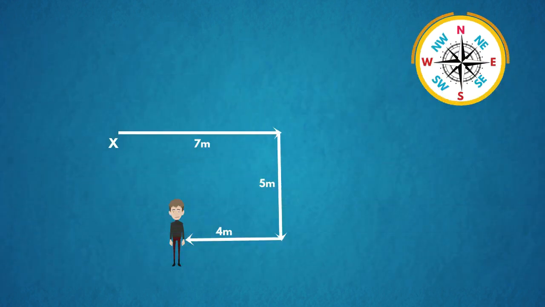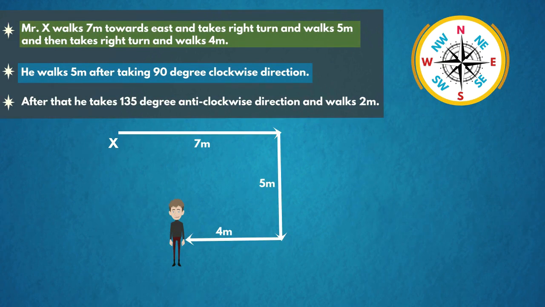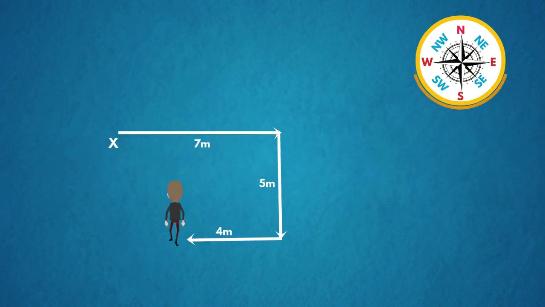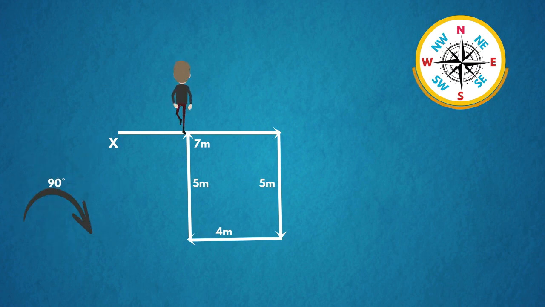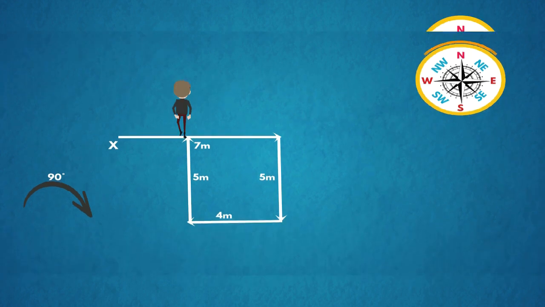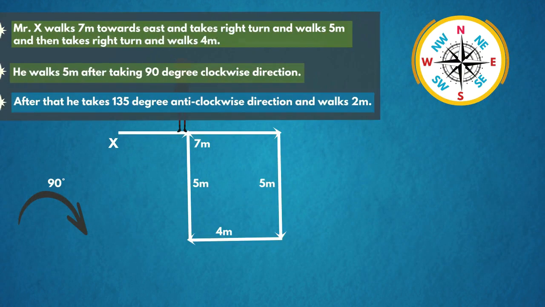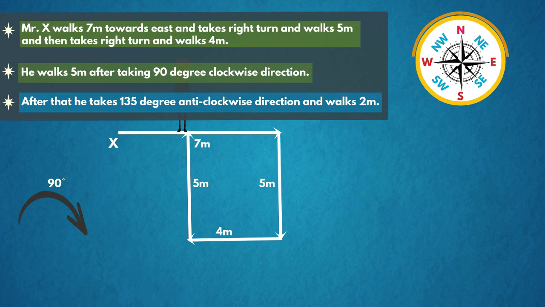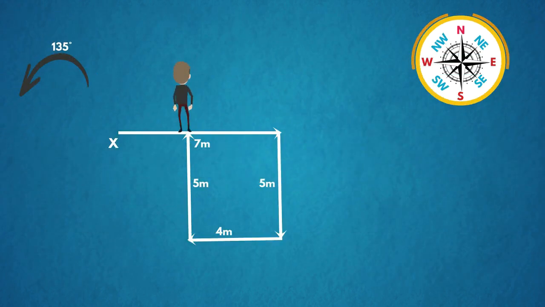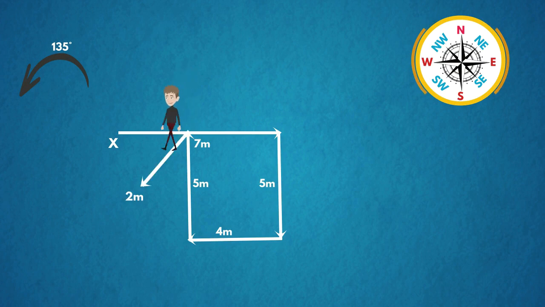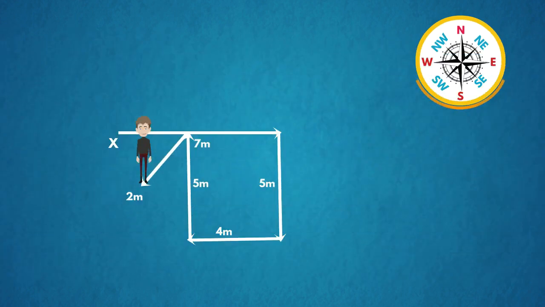In the next statement they given that he walks 5 meters after taking 90 degrees clockwise direction. So here he walks 5 meters after taking 90 degrees clockwise direction. In the next statement they given that after that he takes 135 degrees anti-clockwise direction and walks 2 meters. So here he takes 135 degrees anti-clockwise direction and walks 2 meters. This is the final diagram.